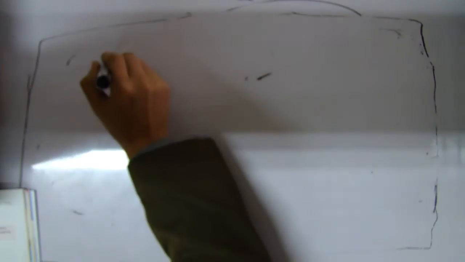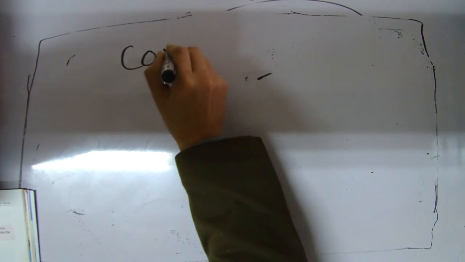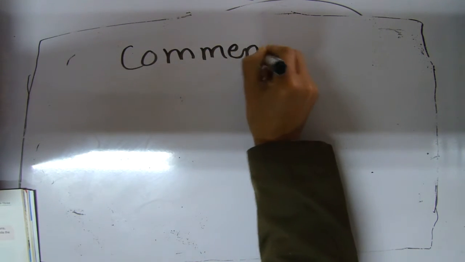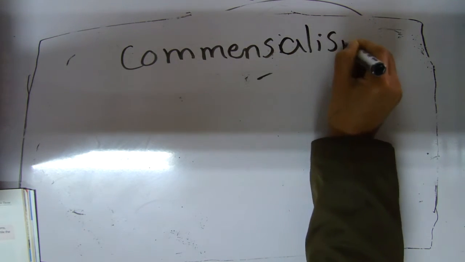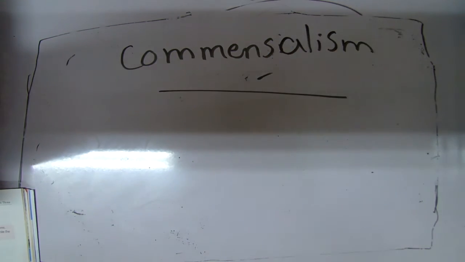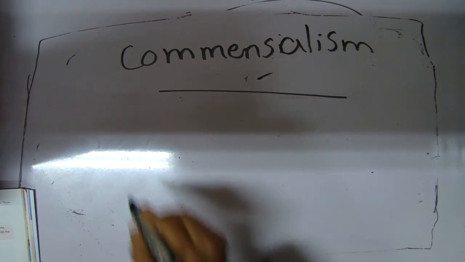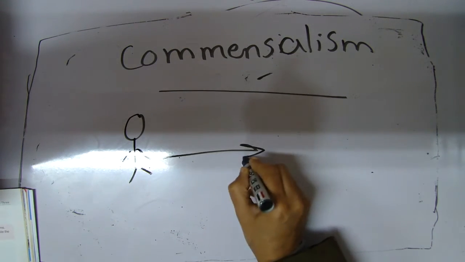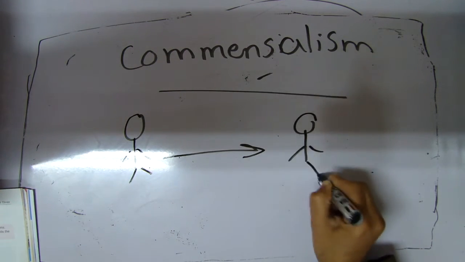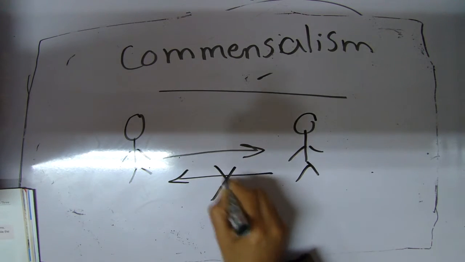Number two is commensalism. It is the food relationship between two living organisms where one benefits from the other, but the other does not benefit.